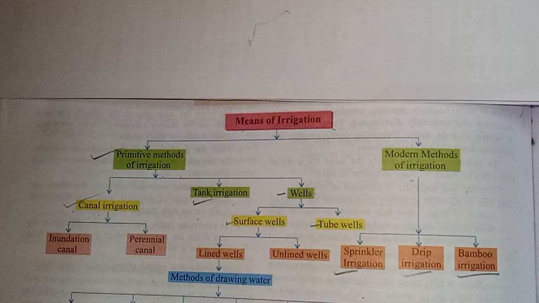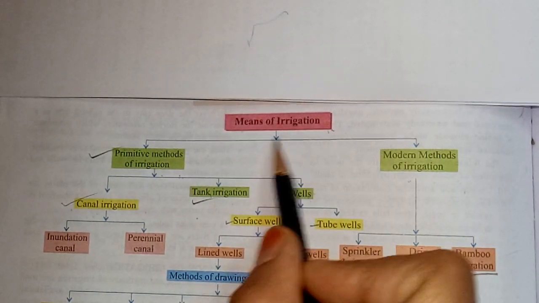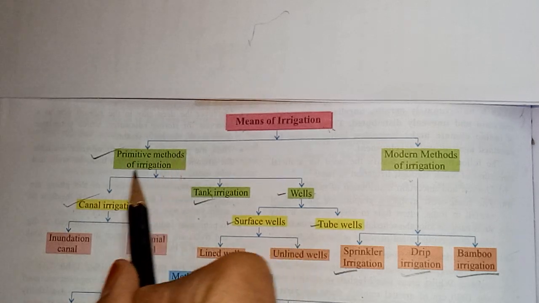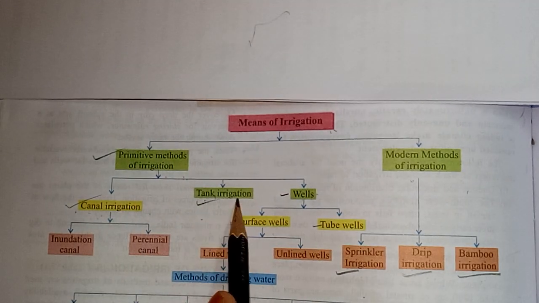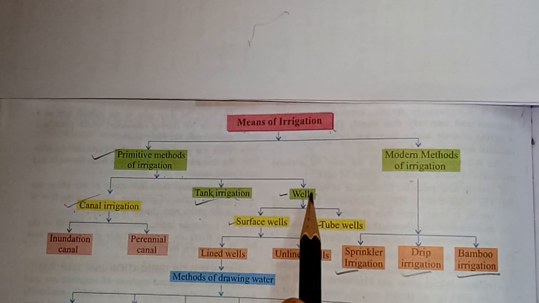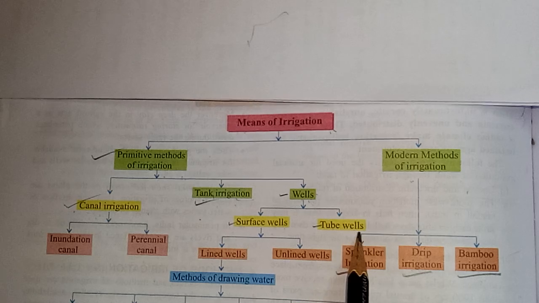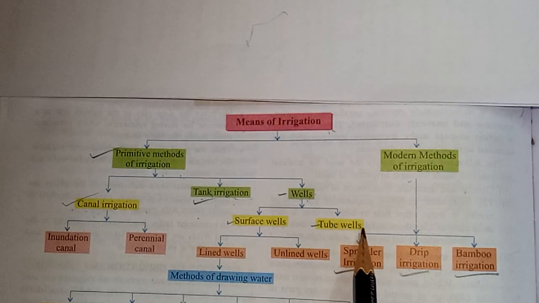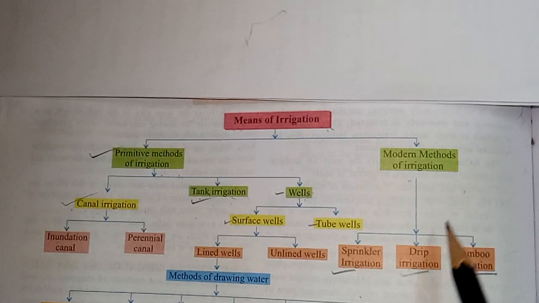Good morning children. As you know, we are in chapter number 7, that is water resources. We are in topic means of irrigation. Earlier we discussed about primitive methods of irrigation, that is canal irrigation, tank irrigation, wells. Under wells we discuss about surface wells and tube wells. Today we will start modern method of irrigation.